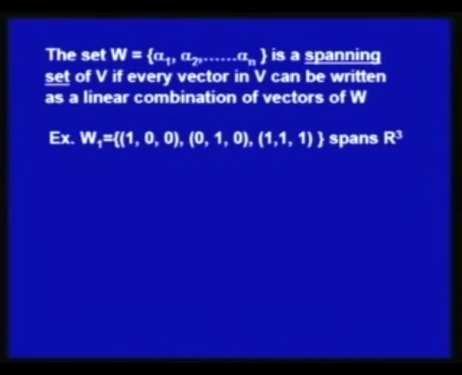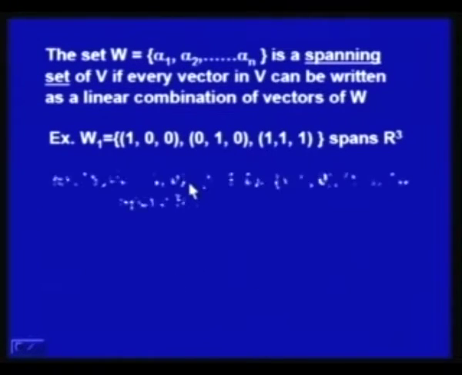You can check that all the vectors in R3 can be expressed as a linear combination of these vectors 1 0 0, 0 1 0 and 1 1 1.